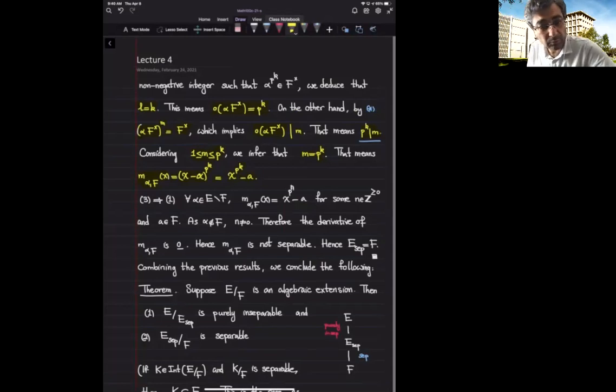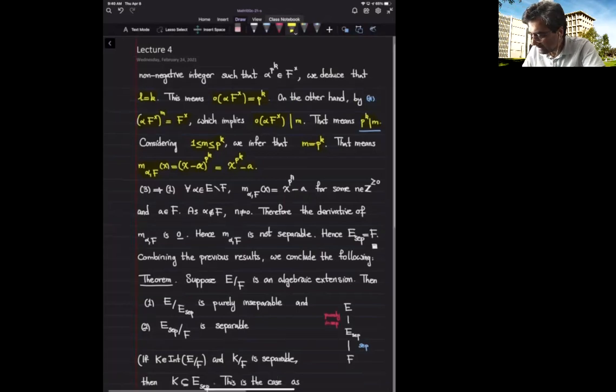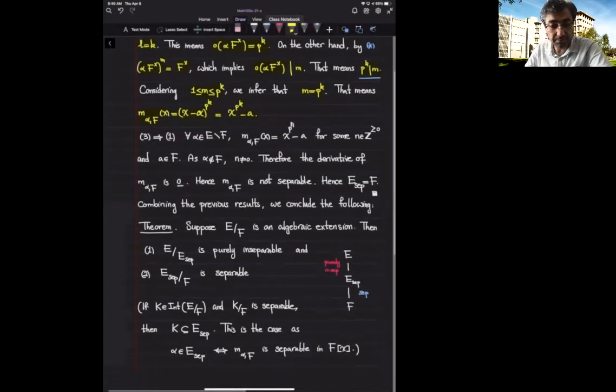Now let's see why 3 implies 1. So the assumption is that the minimal polynomial of every element is of the form x to the power some power of p minus an element inside F. Now let's start with some element that's not inside F. After all, we want to show that E sub sep is precisely F, which is equivalent to saying that the minimal polynomial of every element outside of F is not separable.